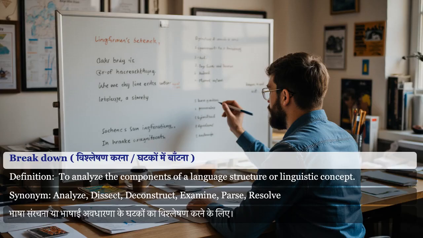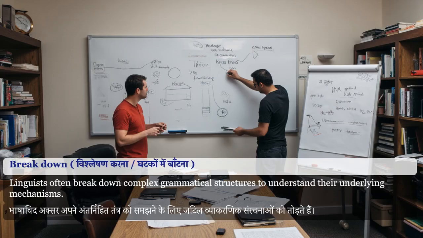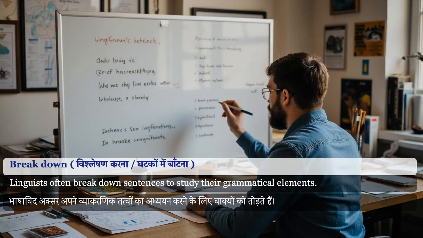Breakdown: to analyze the components of a language structure or linguistic concept. Synonyms for breakdown: analyze, dissect, deconstruct, examine, study, parse. To understand semantics fully, it's essential to break down the meanings of individual words and their combinations. Linguists often break down complex grammatical structures to understand their underlying mechanisms. Linguists often break down sentences to study their grammatical elements.